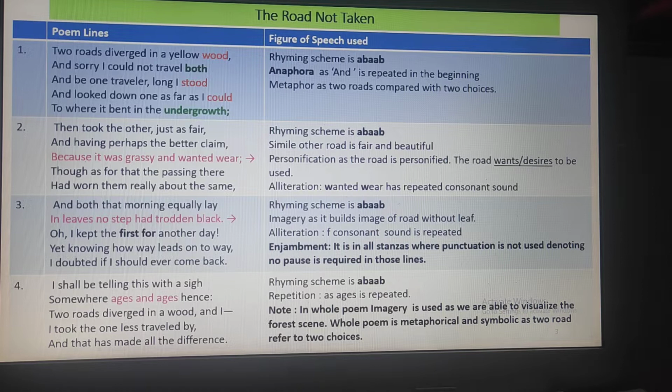Welcome students back to understanding of figures of speech. We've already understood them concept wise. Now we'll go through the poem again and see within those lines which were the figures of speech used.